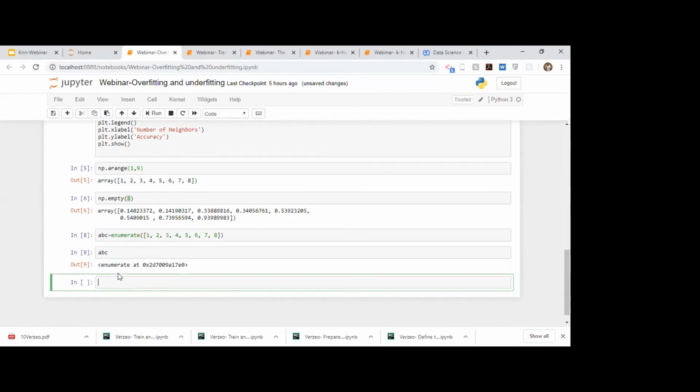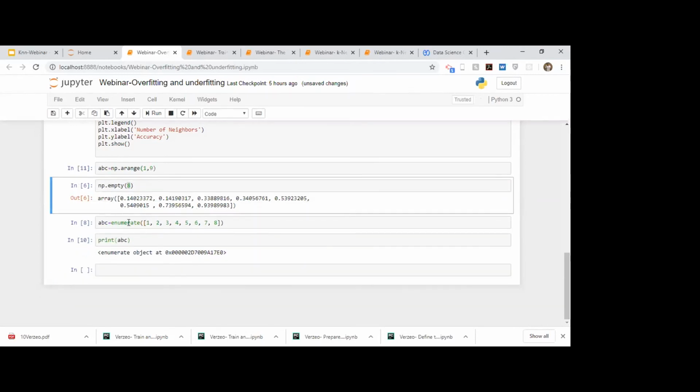And if I just print it, print ABC, no issues. I will just store this, enumerate.